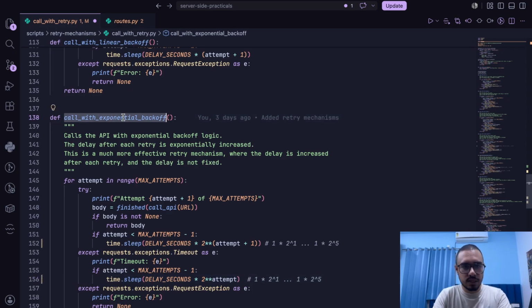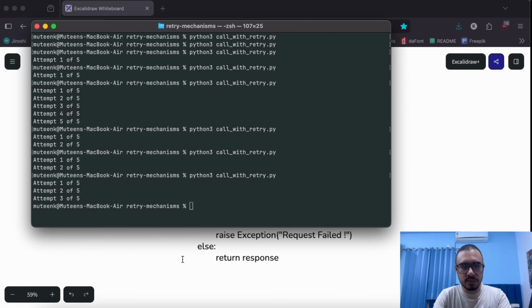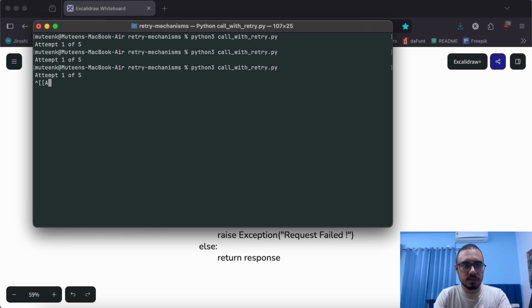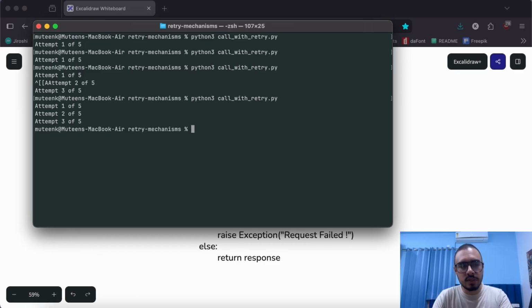Now let's try to implement the exponential backoff. I mean, try to run it and see for ourselves how it works. See, it worked in the first attempt again. Okay, as you can now feel, the retry is much slower because the delays are significantly rising. After each attempt the delay is exponentially rising. That's why it is way slower.